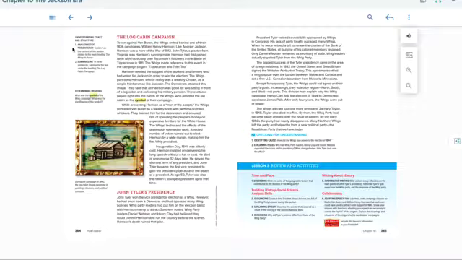Page 384, Understanding Craft and Structure. Number 1, Analyzing Text Presentation. Explain how the content of this section relates to the main heading, The Whigs in Power. Number 2, Summarizing. In 3 sentences, summarize the text under the heading, The Log Cabin Campaign.